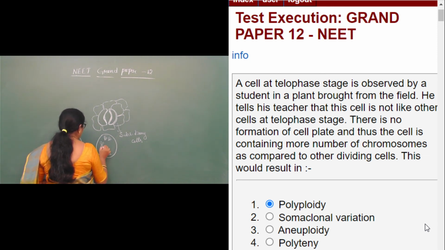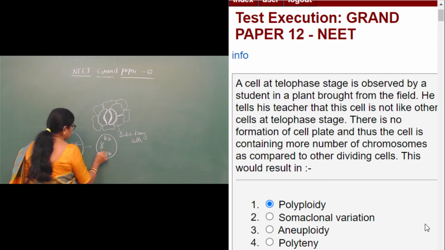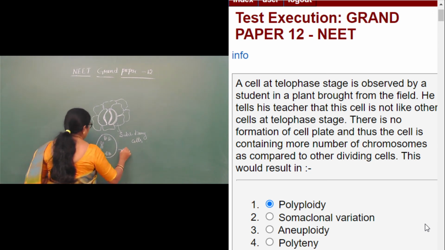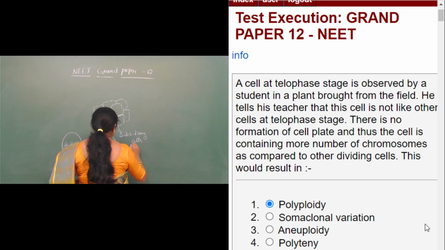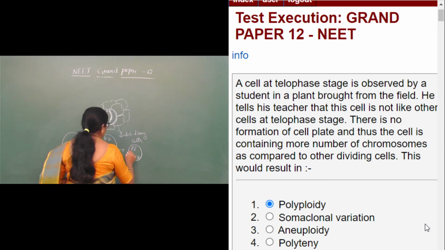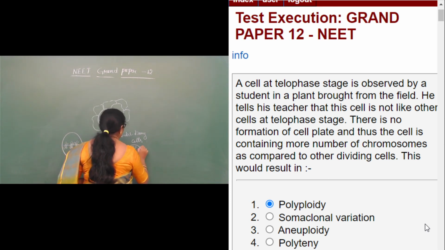If this whole chromosome moves towards this side, the daughter cells formed will be of this kind. This group will form one cell, and this group will form another daughter cell.